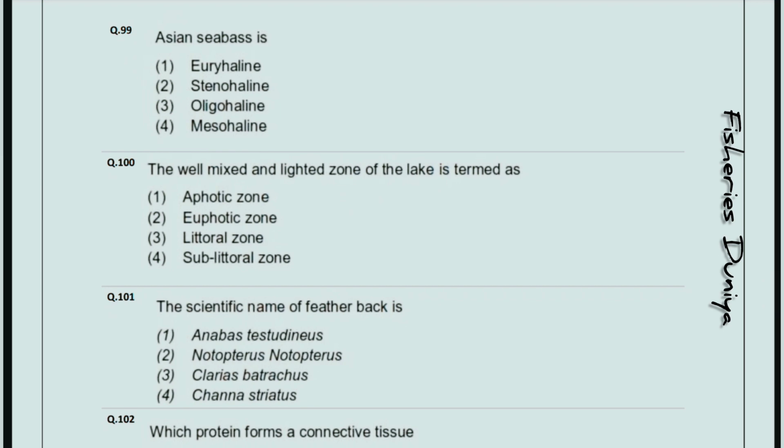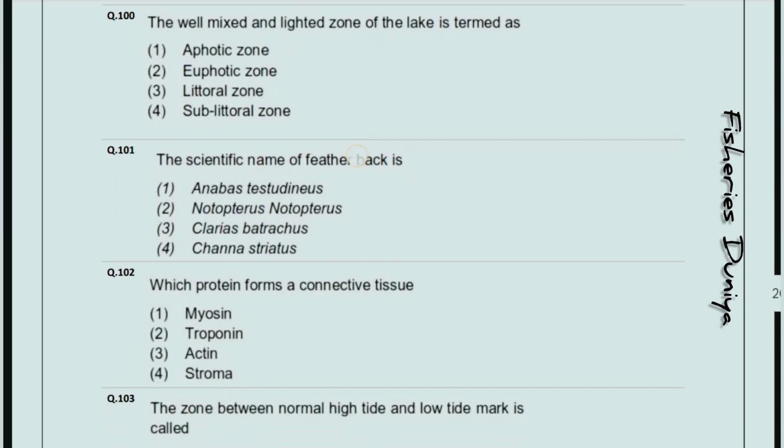Next question, Asian sea bass is? So the correct answer is option number 1, euryhaline. The well mixed and lighted zone of the lake is termed as? So the correct answer is option number 2, euphotic zone. The scientific name of featherback is? So the correct answer is option number 2, Notopterus.